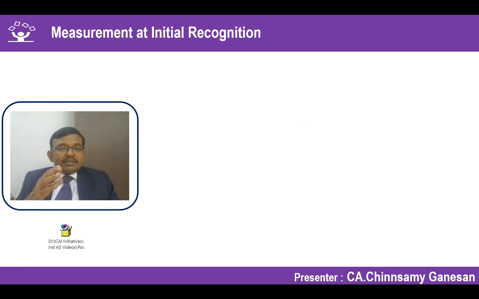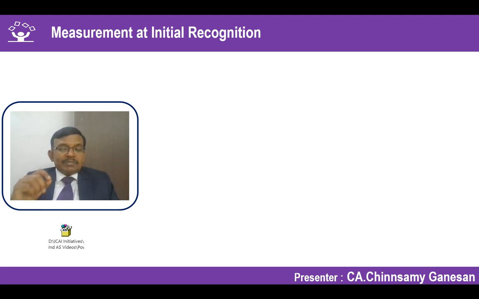What is the recognition criteria we have seen? What is the next point of our accounting standard? It says you have to put a value to that. What is the value and what are all the costs which can be associated with that to be considered? So that should be a guidance. That is what we are considering.